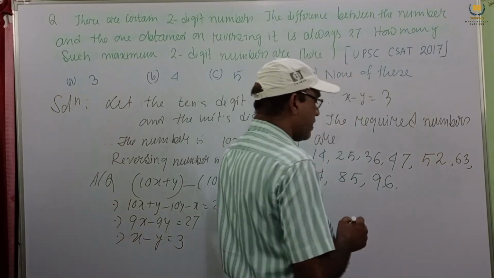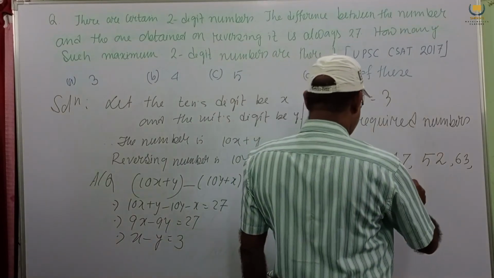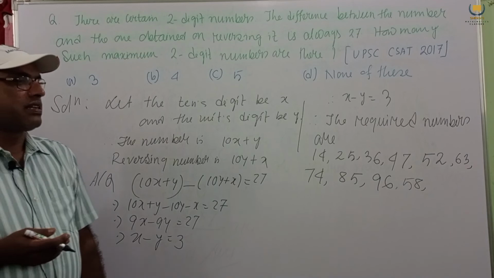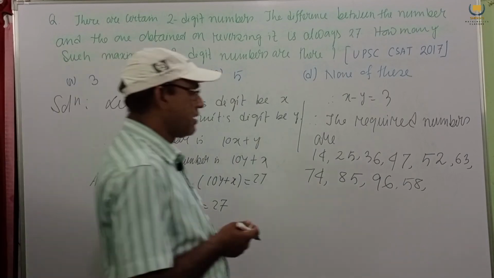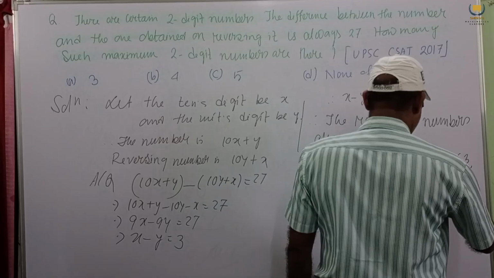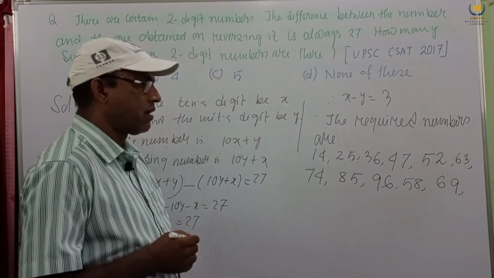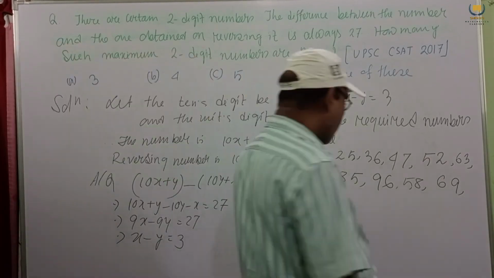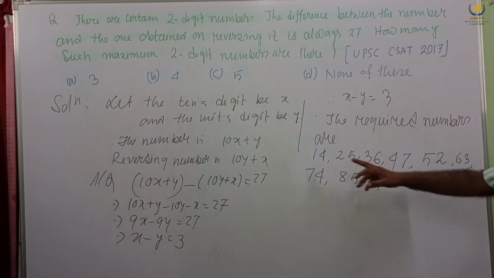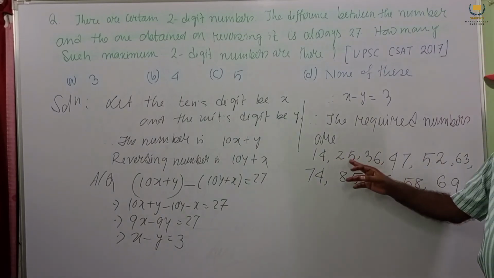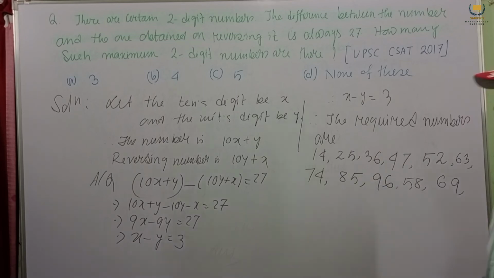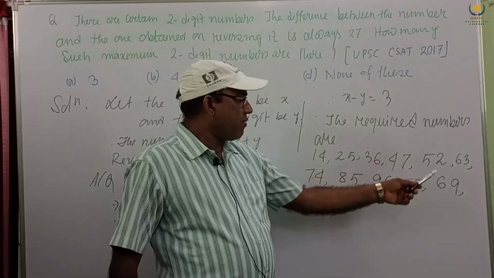Then we can write 58, 5 minus 8 is minus 3. Then 69. So these are the numbers. Their difference is 3. 1 minus 4 is minus 3. 2 minus 5, this is minus 3. This one, this minus this is 3. So these are the 2-digit numbers.